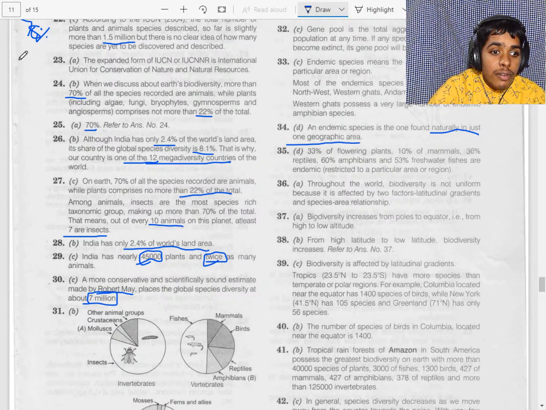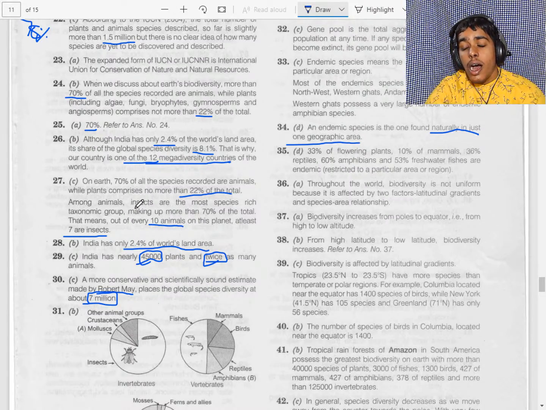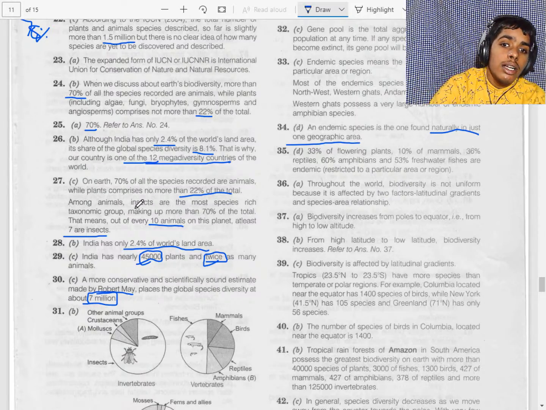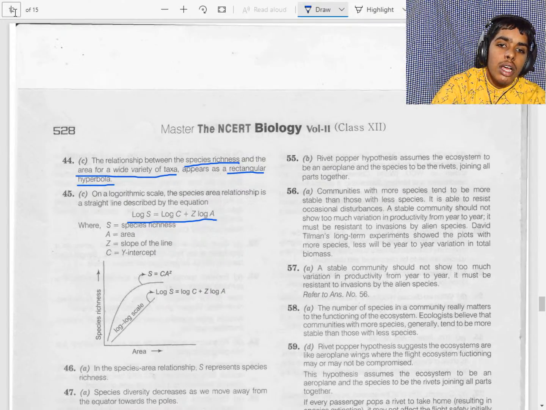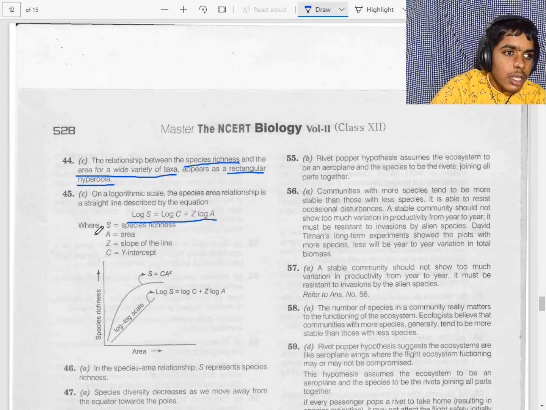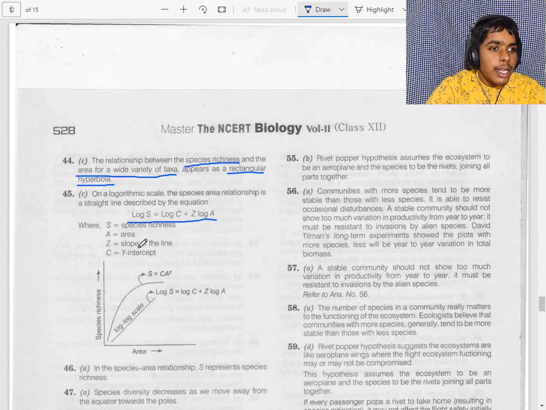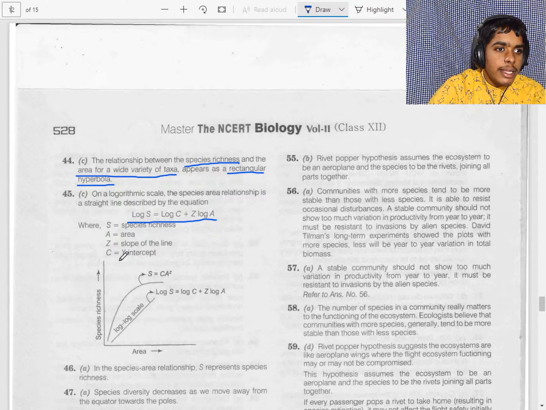We will see after discussing this session. This is the species richness.